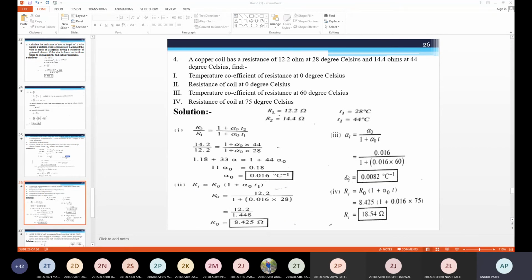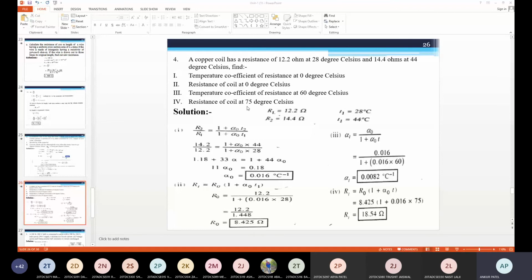So alpha T, that is your alpha at 60 degrees Celsius, is equal to 0.0082 per degree Celsius. You can also write here alpha 60, or you can also write alpha T. Alpha 0, that is your initial temperature coefficient. So initially your alpha 0 is 0.016. Okay, so alpha T is 0.0082 at 60 degrees, in degree Celsius inverse.